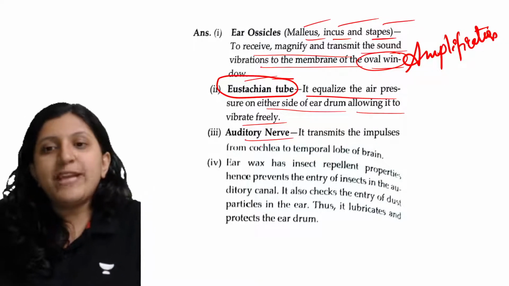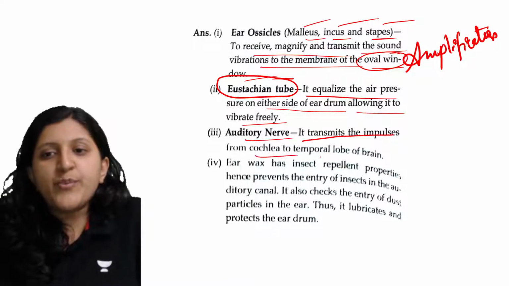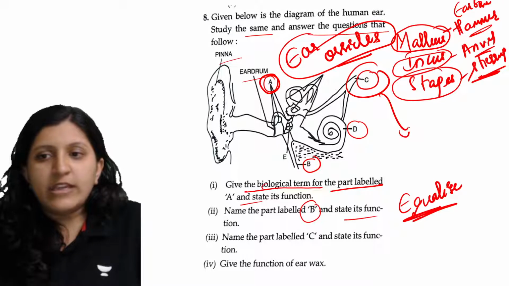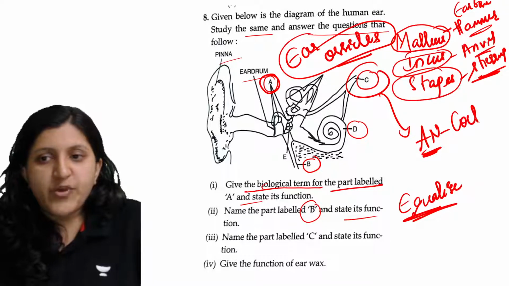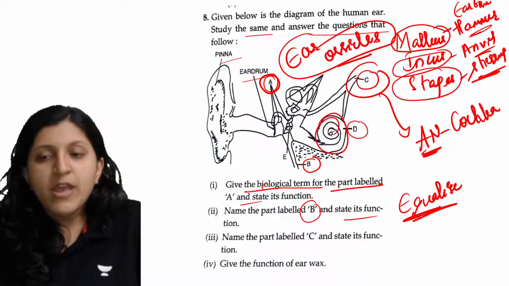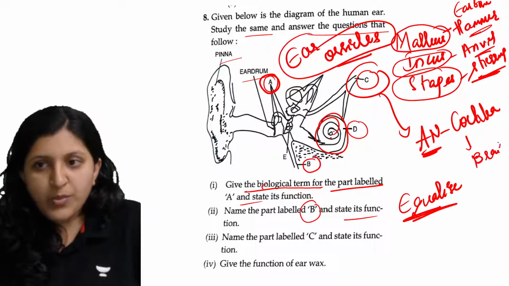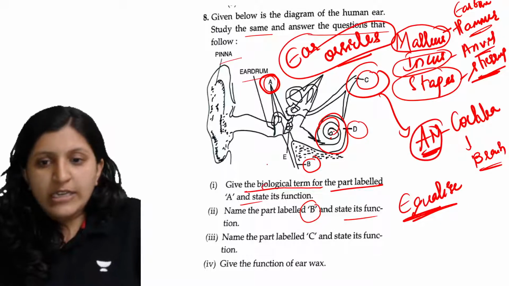Now next is the auditory nerve. It is going to transmit the impulse from the cochlea to the temporal lobe. Auditory nerve does what? It transfers the impulse from where to where? From the cochlea. This one is the cochlea. From the cochlea it is transferred to the brain. So the brain receives the impulse through the auditory nerve.